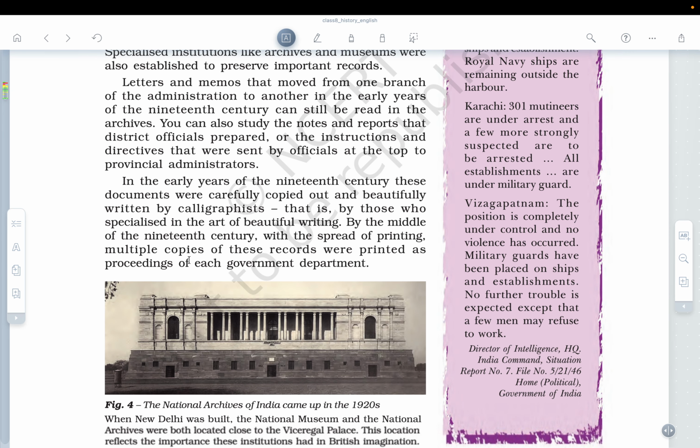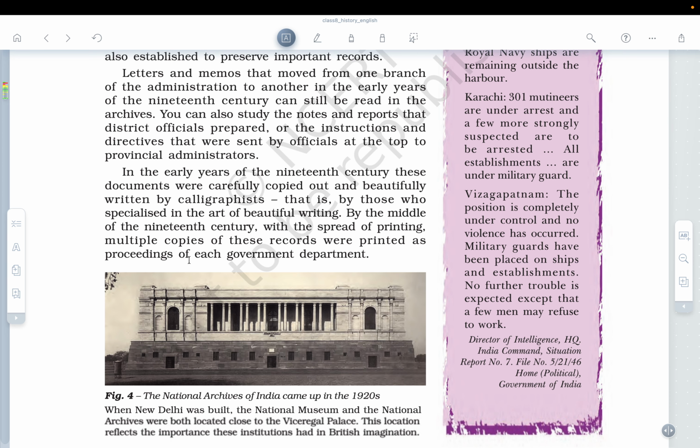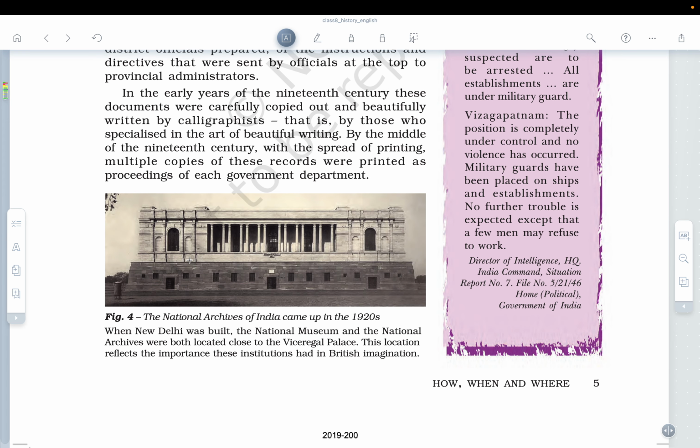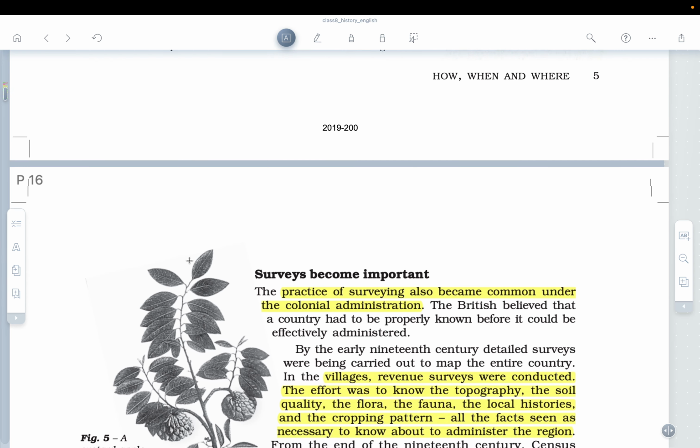In the early years of the 19th century, these documents were carefully copied and beautifully written by the calligraphist, who is specialized in the art of beautiful writing. By the middle of the 19th century, with the spread of printing, multiple copies of these records were printed as proceedings of each government department.